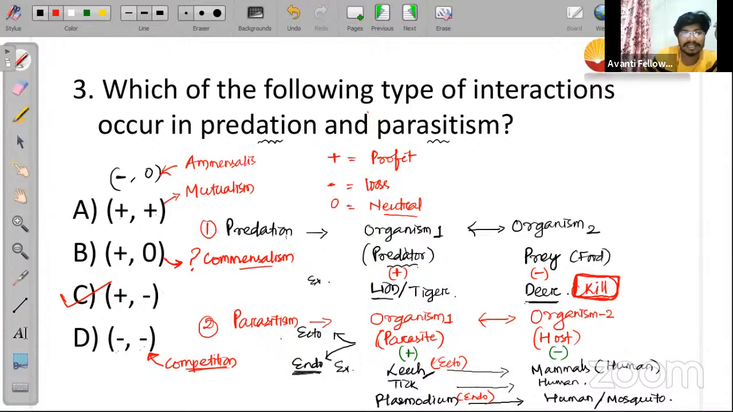Amensalism. Remember about all these interactions, right? So let us move to the next question now.